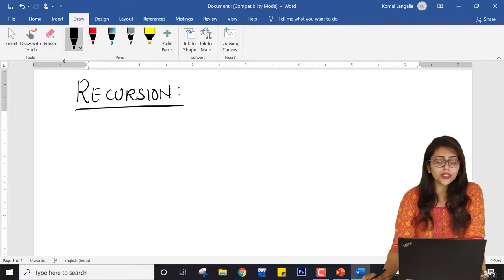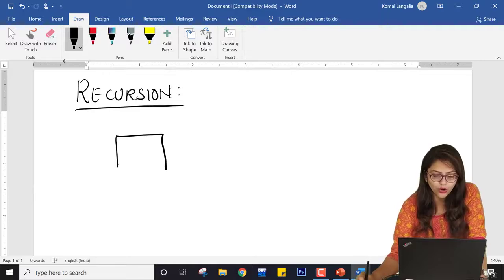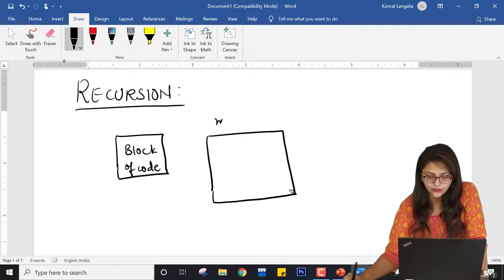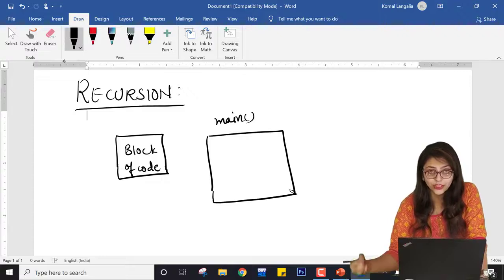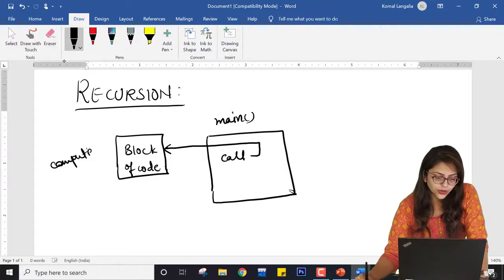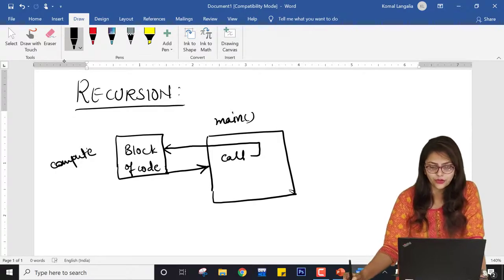So recursion is a kind of function itself. So what exactly do we do in a function? We make a block of code, and inside our main function, if we want to calculate something, then I can call this block of code. It will calculate or do computation, and it will return the answer again in my main function, right?